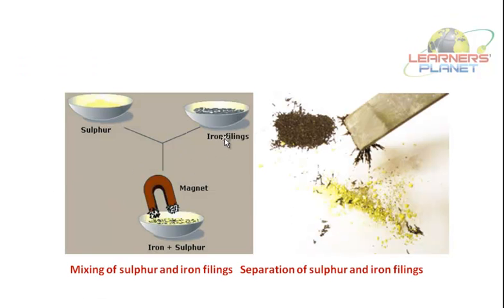See in this picture over here, these are iron filings and sulfur powder. Now this is a mixture of iron plus sulfur. Now the magnet is attracting iron particles towards it, leaving the sulfur powder behind. So this is the separation of sulfur and iron filings. So a mixture has the properties of its components and can be separated by physical methods of separation. Right? Now, let's just revise these things.